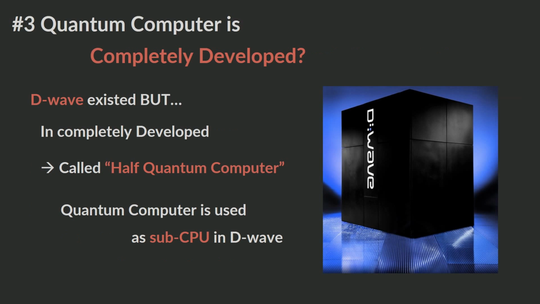The third misconception is that quantum computers have been developed to perfection. Consider the current state of quantum computers such as D-Wave. D-Wave is a commercially available quantum computer that the D-Wave Systems company made. But we call D-Wave a half quantum computer. It is because D-Wave has a structure in which a classical computer receives and uses the result calculated in the quantum CPU. It's like having a quantum CPU on a classical computer.